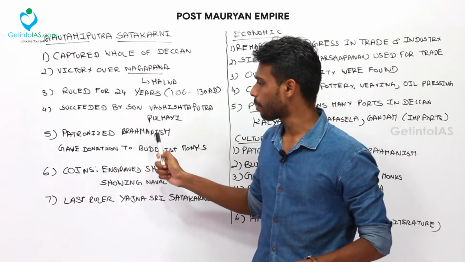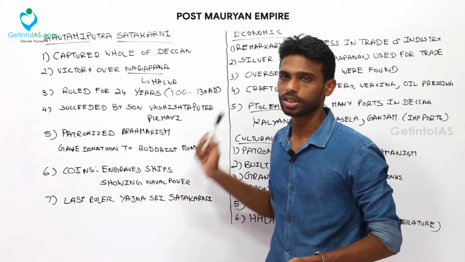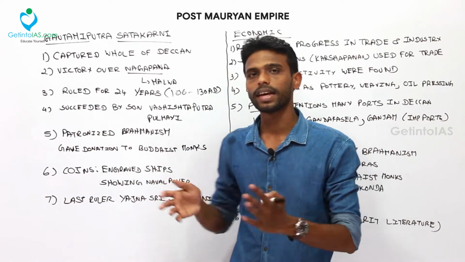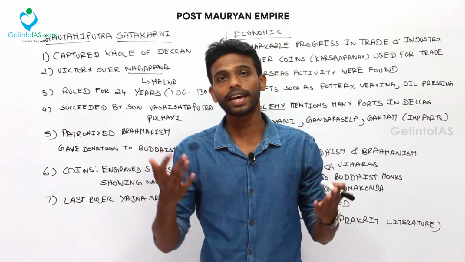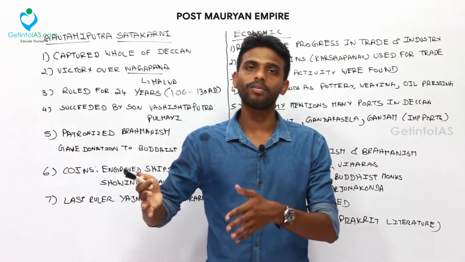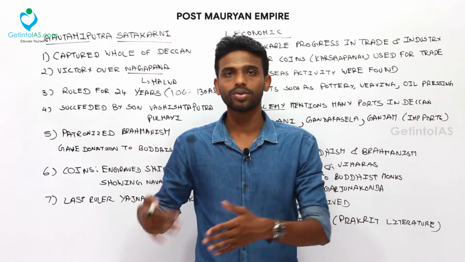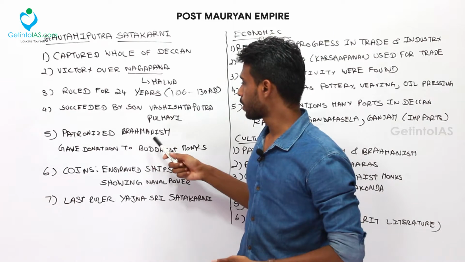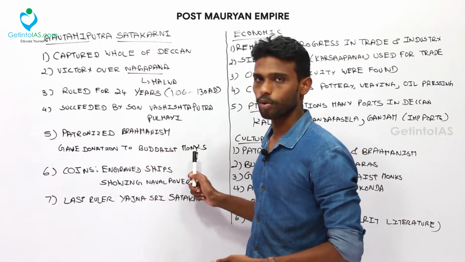He patronized Brahmanism and also gave donations to Buddhist monks. So there was tolerance during this period. Even the Sungas, as well as the Satavahanas here, promoted Buddhism and also gave their support to Brahmanism. Brahmanism had started to decline after the coming of Buddhism and Jainism, so these rulers promoted it by reviving it, and also gave donations to Buddhist monks.